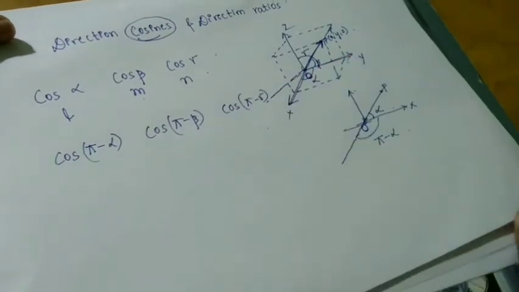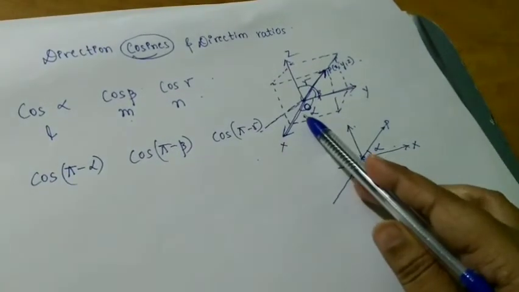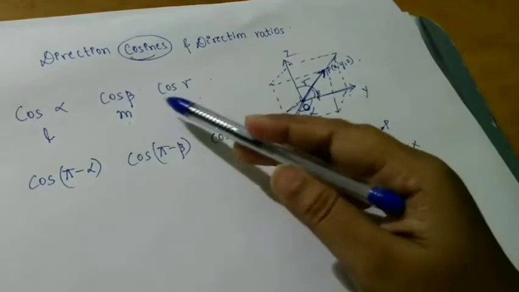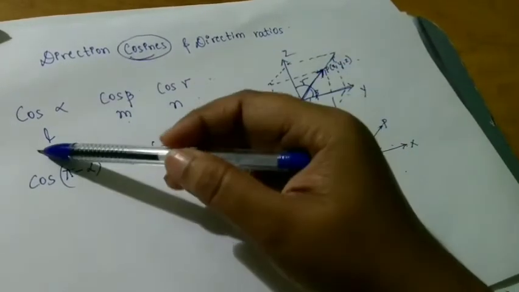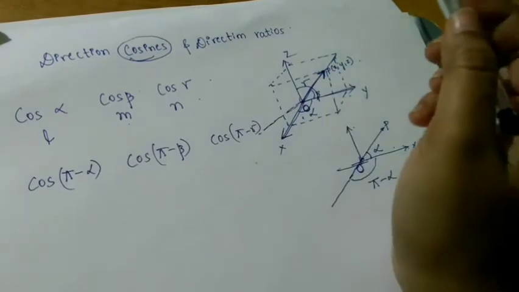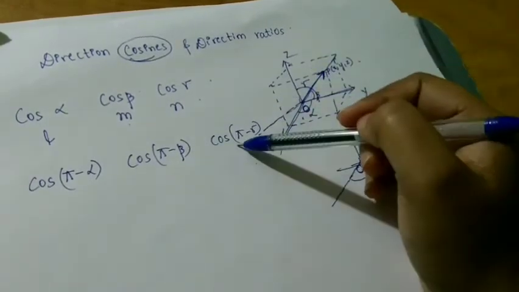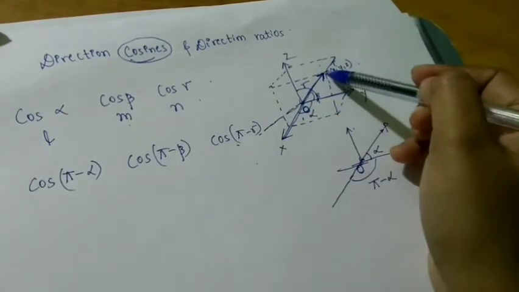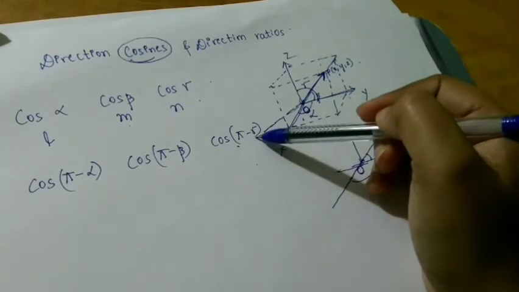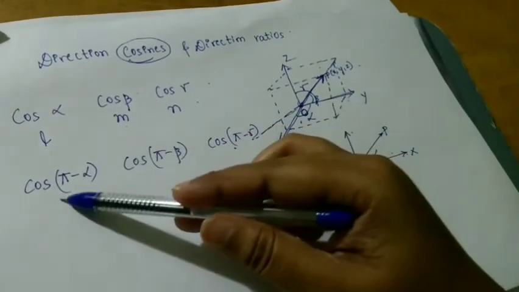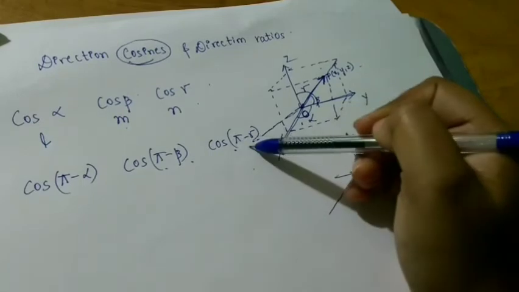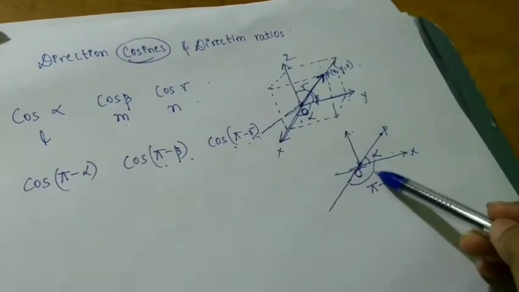Basically the direction cosines you take are cos alpha, cos beta, cos gamma, which in vector algebra we took as L, M and N. In case we extend the same OP vector in the opposite direction, we get cos of pi minus alpha, cos of pi minus beta, cos of pi minus gamma. This is how it comes.